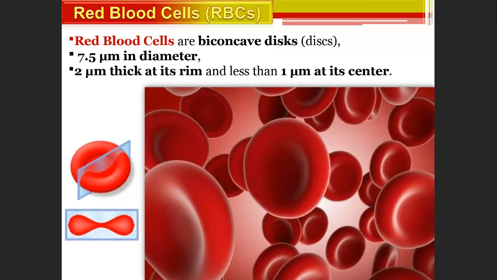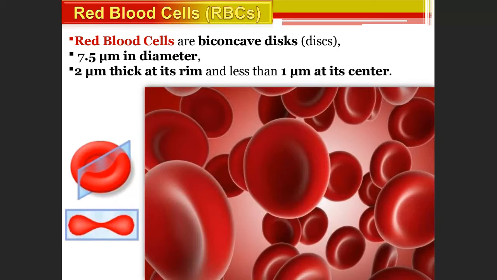And these are biconcave discs. Biconcave discs means on both sides there is a concavity, right? See here there is concavity, and here also there is concavity. The diameter is 7.5 micrometer, and 2 micrometer thick at its rim and less than 1 micrometer at its center. So these are the dimensions you should know.